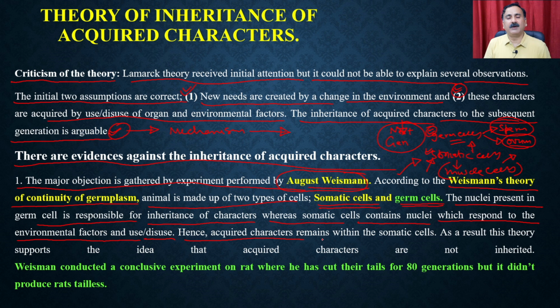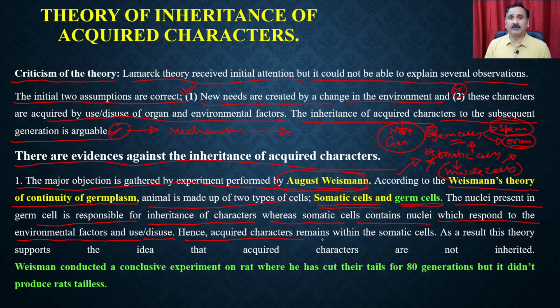Whatever you acquired. For example, when we study in our classes, that information goes into our somatic cells, into our brain. That does not mean that if I have done a PhD and acquired that much information, I can pass on that information to my next generation, right?